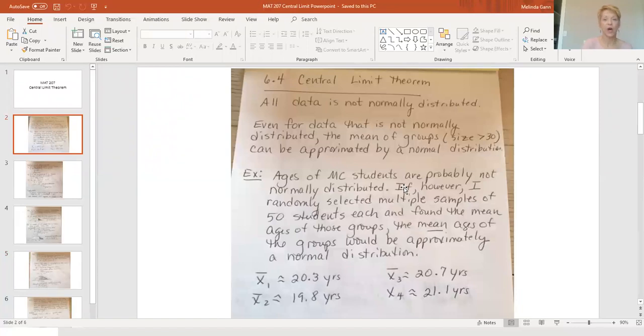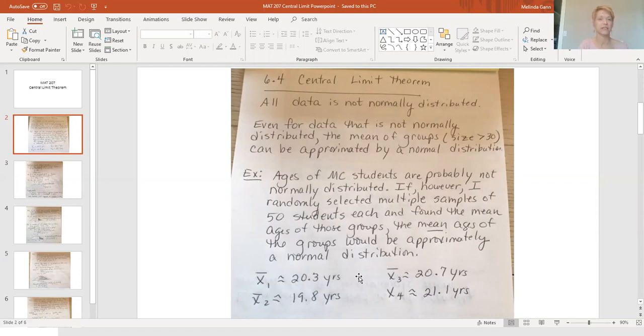Look at what it says. Ages of MC students are probably not normally distributed. If, however, I randomly selected multiple samples of 50 students each, and I found the mean age of each of those groups, the mean ages for the groups would approximately be a normal curve if I graphed it. Maybe I went to the registrar's office and got 50 names and their ages, and I added up those 50 ages and divided by 50. Maybe I got about 20 3/10 years.